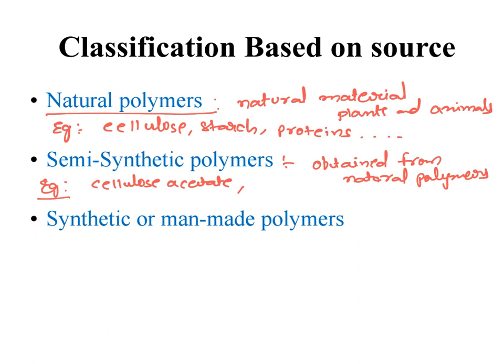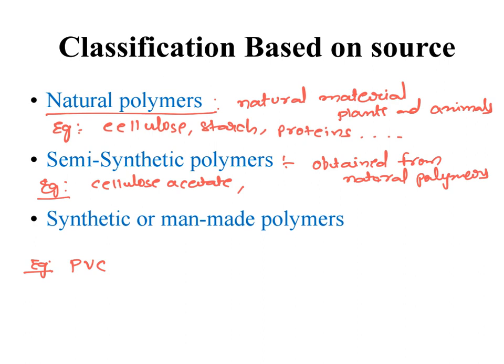The last one is synthetic or man-made polymers. These we prepare in the laboratories. That's why they are called synthetic polymers. By combination of monomer units, we get polymers. Example: PVC, polyvinyl chloride. By taking vinyl chloride and polymerization, we get polyvinyl chloride.